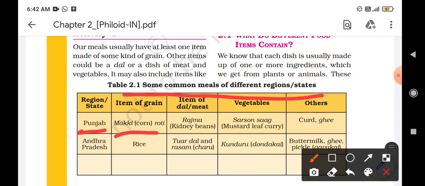For dal or meat, they have rajma or kidney beans. Item of vegetables is sarson saag. Other items eaten in the daily meal are curd or ghee. In the same way, for Andhra Pradesh: rice, tuar dal, kundru, buttermilk, ghee.